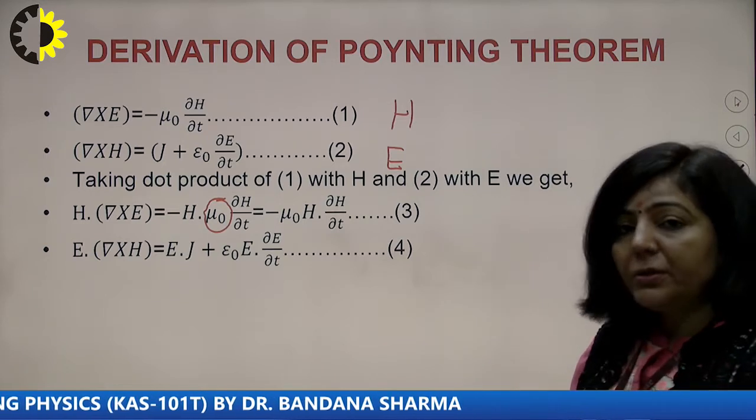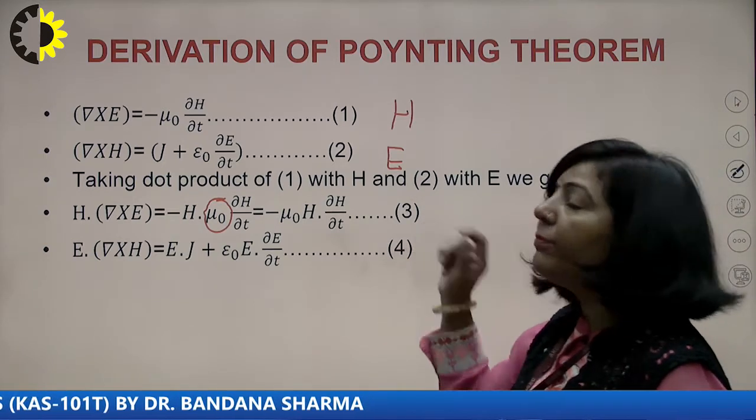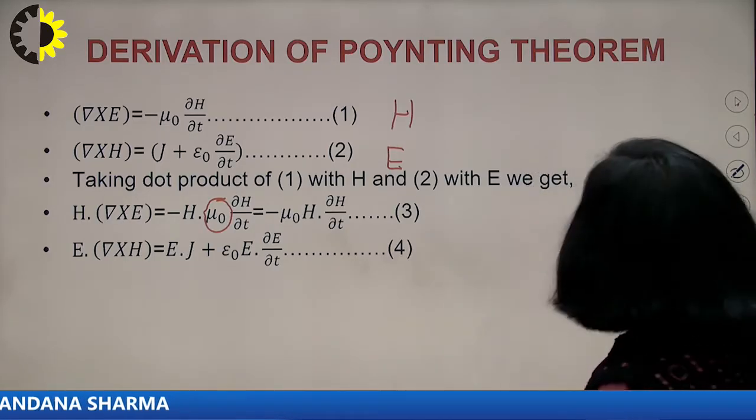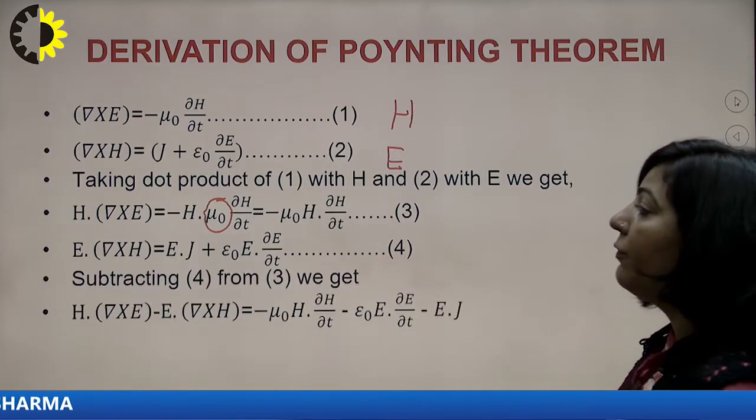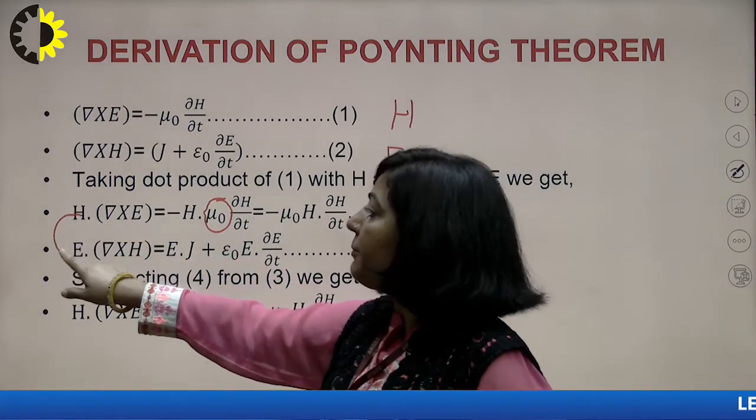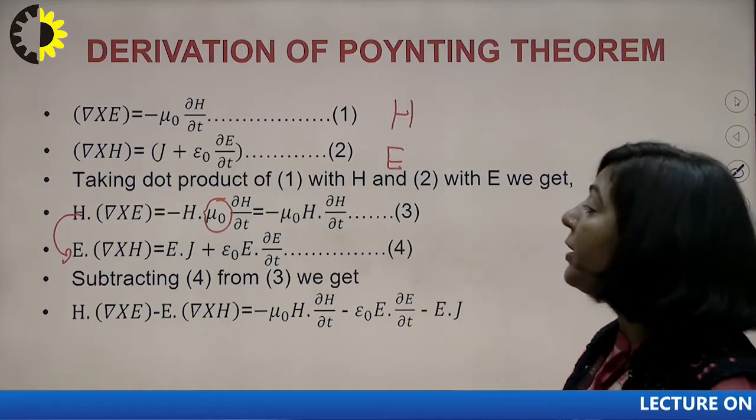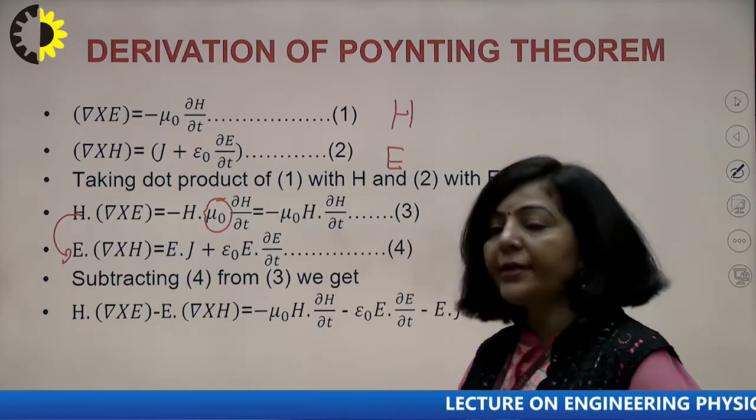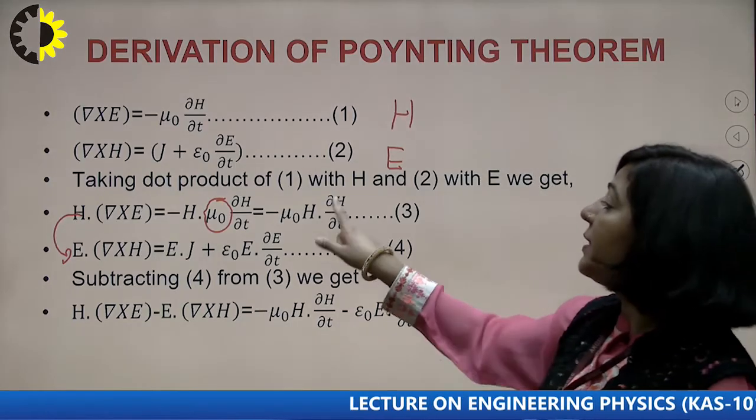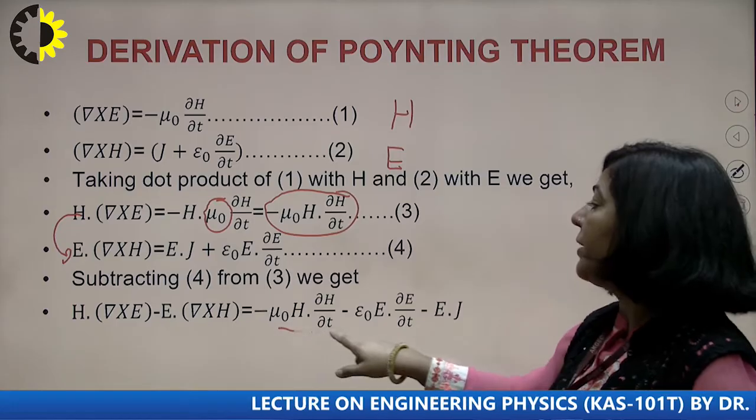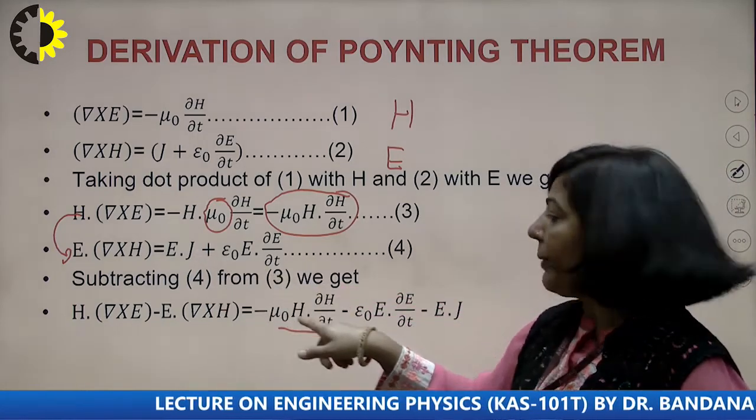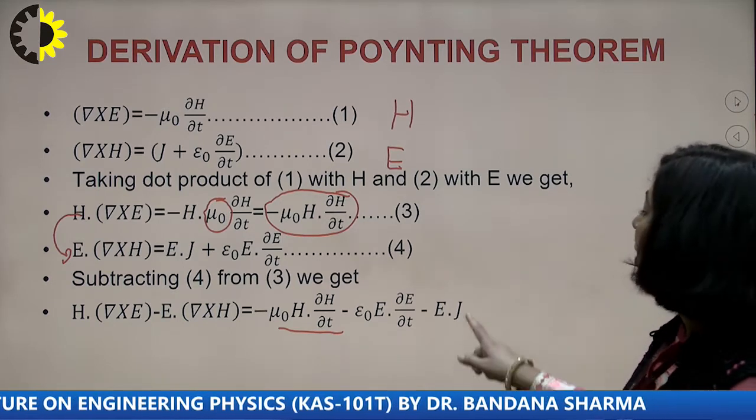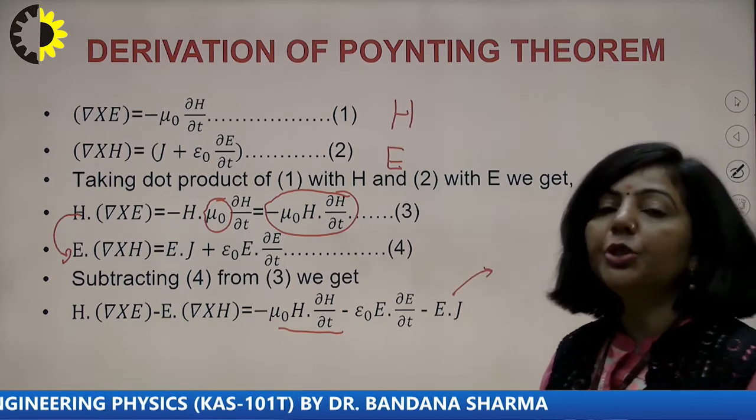Now the next step is to subtract 4 from 3. These are the steps we have to follow. If you subtract 4 from 3, what are you going to get? You subtract left hand side from left hand side, so it is H dot del cross E minus E dot del cross H. This is your left hand side. And on the right hand side, as you can see, minus mu naught H dot del H by del t, and these two terms will be with a minus sign: minus epsilon naught E dot del E by del t, minus E dot J. Now this term, since it is a dot product of J and E, what is J?